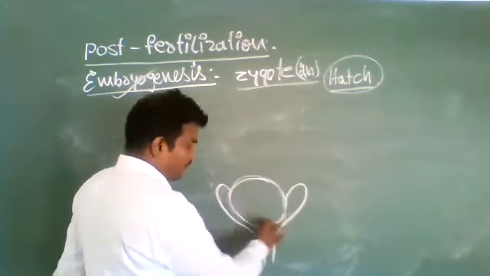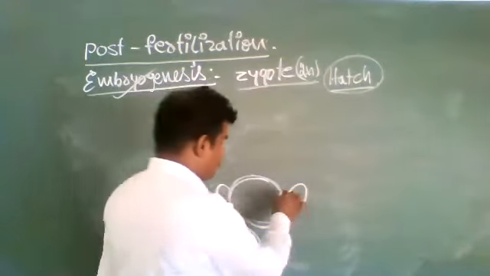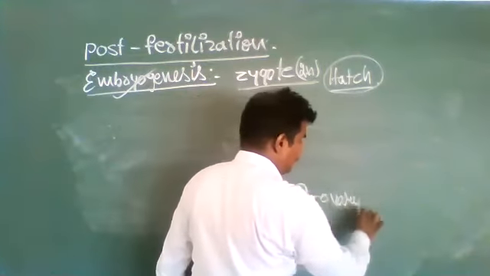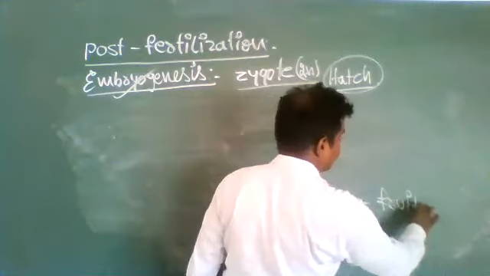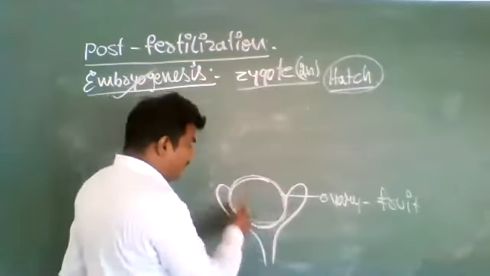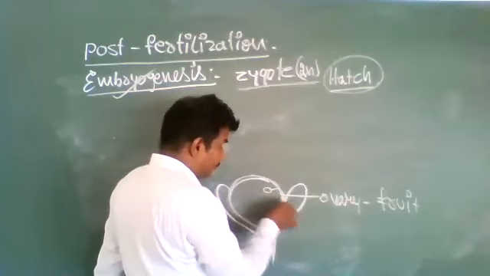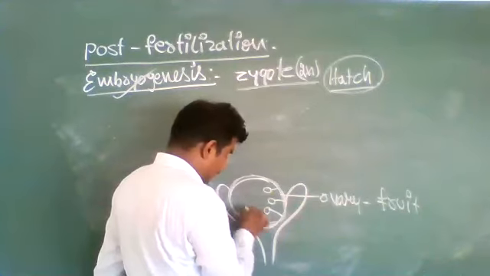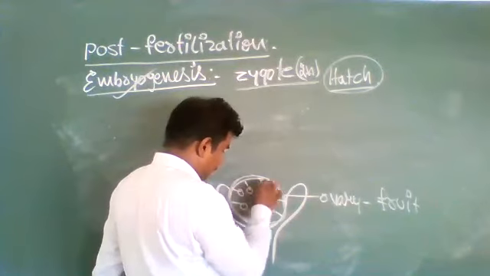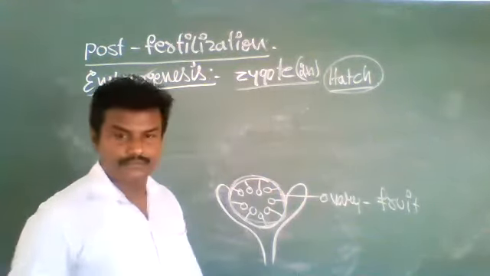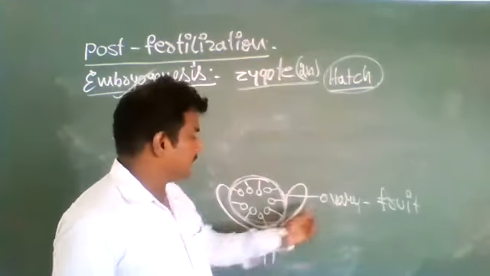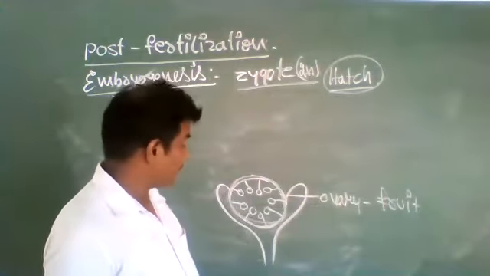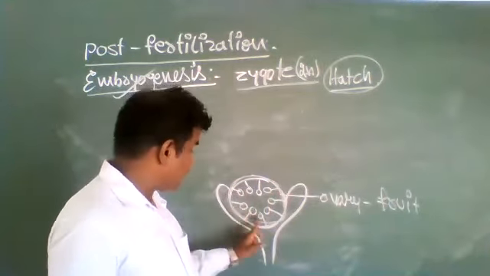In flowering plants after fertilization, the ovary is converted into fruit. Inside the ovary, a number of ovules are located.